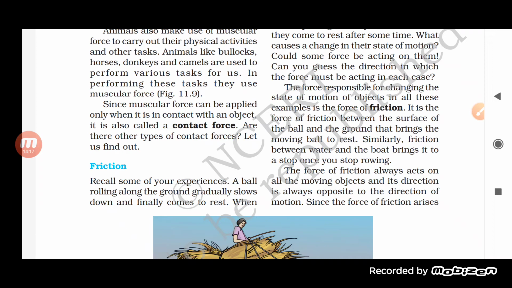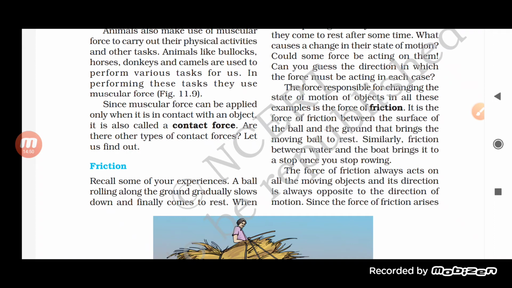Similarly, friction between water and the boat brings it to a stop once you stop rowing. The friction acting between the water and the boat will also, if you stop rowing, bring the boat to a stop. The force of friction always acts on all moving objects, and its direction is always opposite to the direction of the motion.